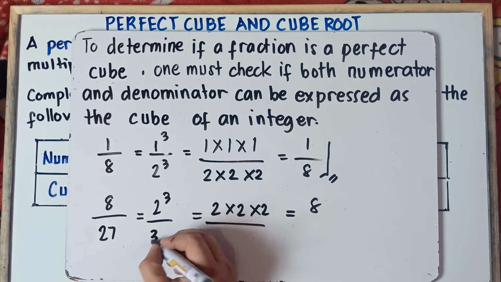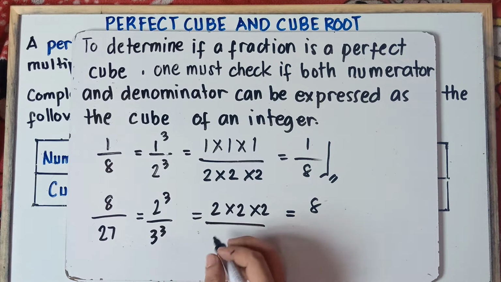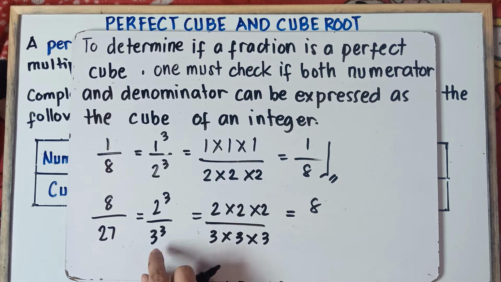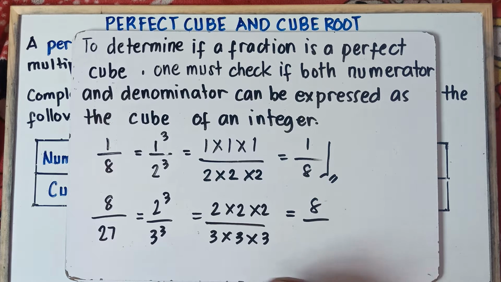Yup, that would be 3 cube, right? Because 3 cube means 3 times 3 times 3. You multiply 3 by itself 3 times. And 3 times 3 times 3 is 27. So therefore, class, if you can write the numerator and denominator as the cube of an integer, that fraction is a perfect cube.